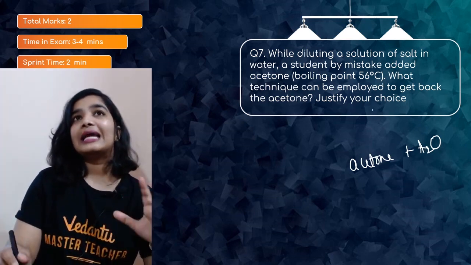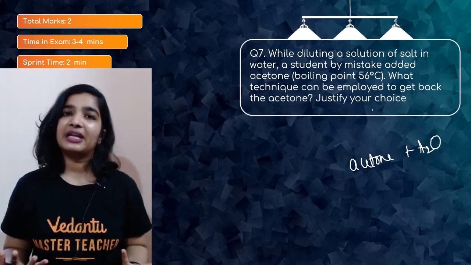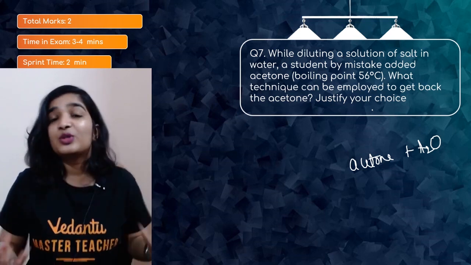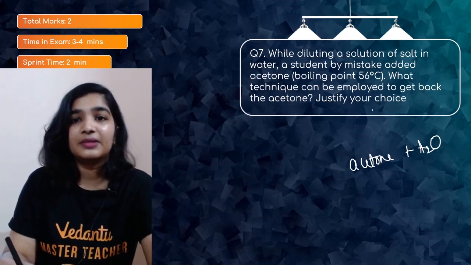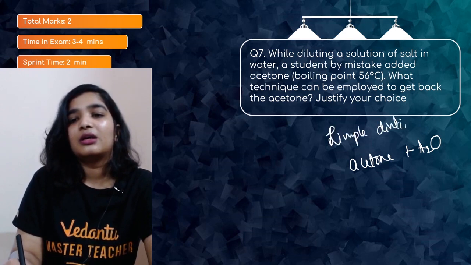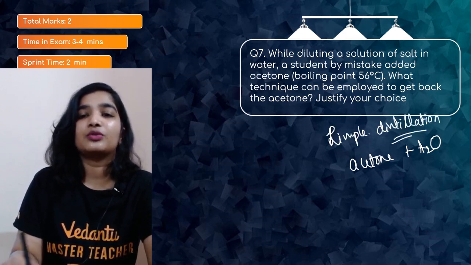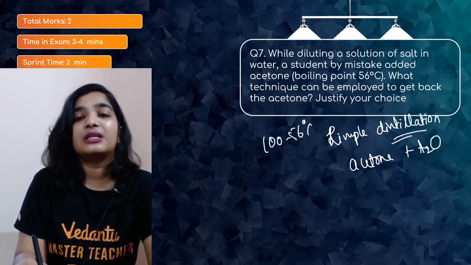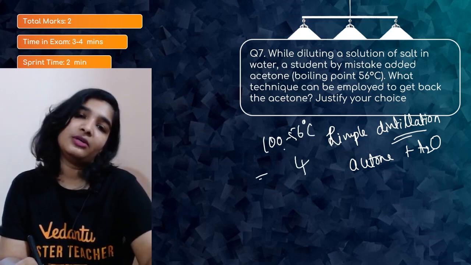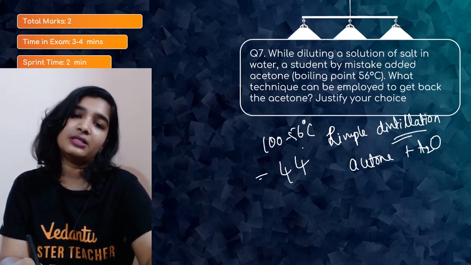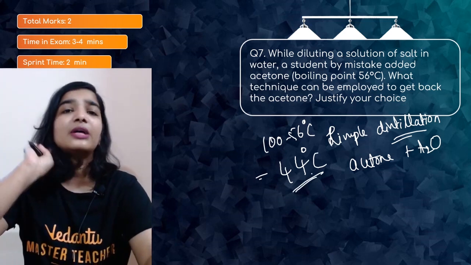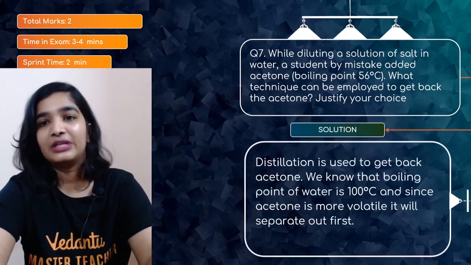See here, they have not directly asked what separation technique you will use to separate acetone from a mixture of acetone and water, which we have already studied, which is fractional distillation, right? But you can separate it by simple distillation only. So you have 100 degrees minus 56 degrees Celsius. What will be the boiling point difference? 100 minus 56, 44, right? So 44 degrees, because the water's boiling point is 100 degrees and acetone's is 56 degrees Celsius.